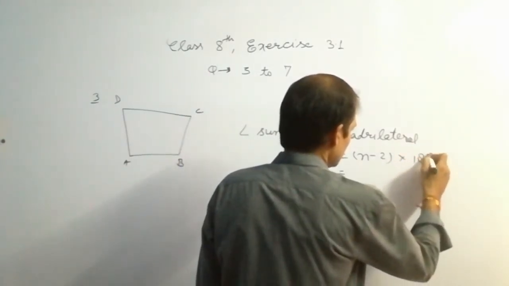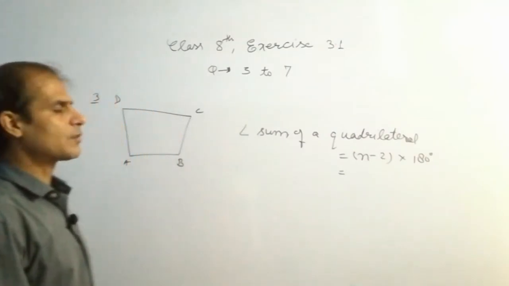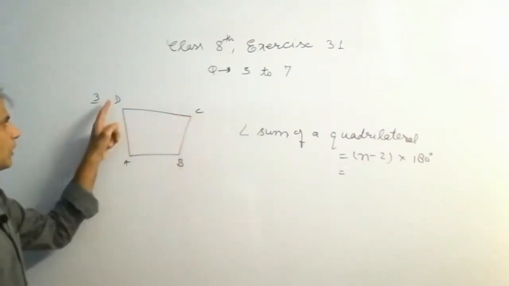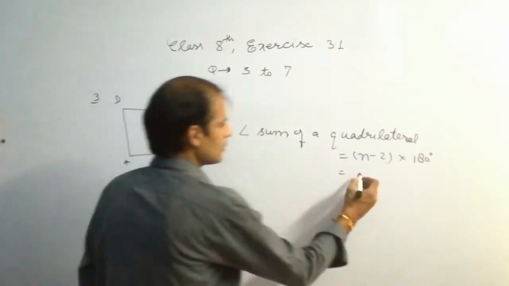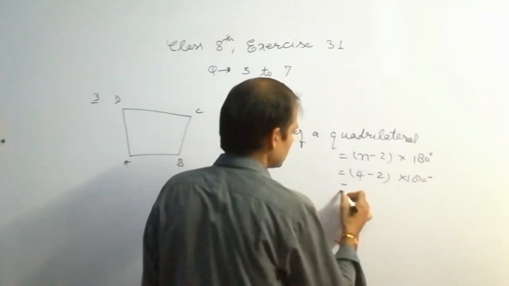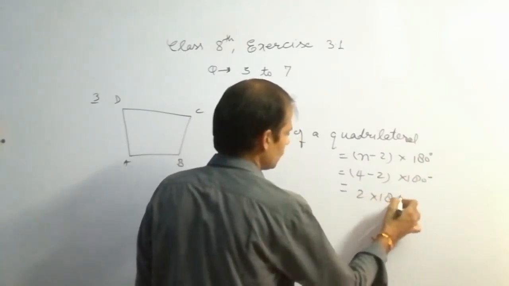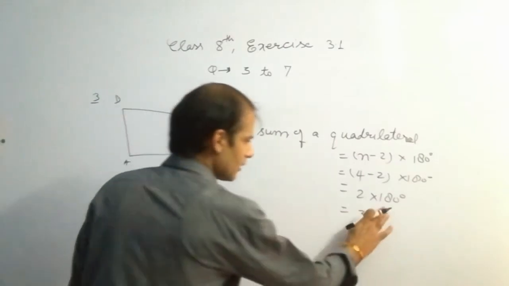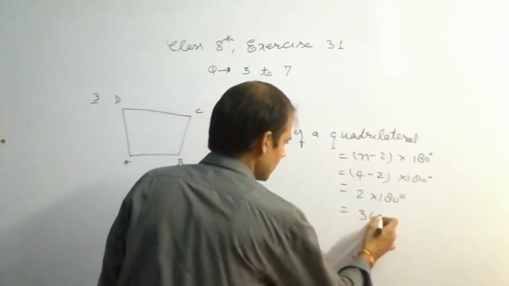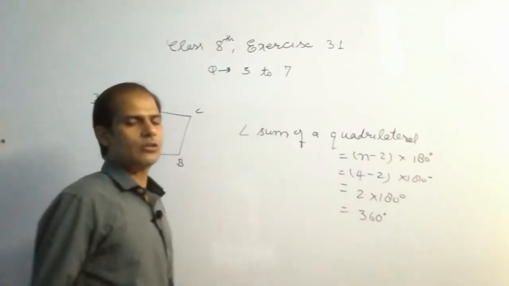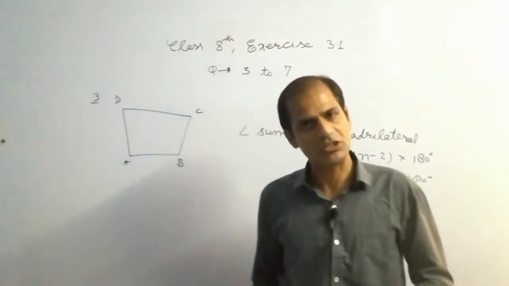So n means number of sides. 1, 2, 3, 4. There are 4 sides. So put the value of n, solve it. It is 2 into 180 degree, and that is 360 degree. So we can say the sum of measures of the angles of a convex quadrilateral is 360 degree.